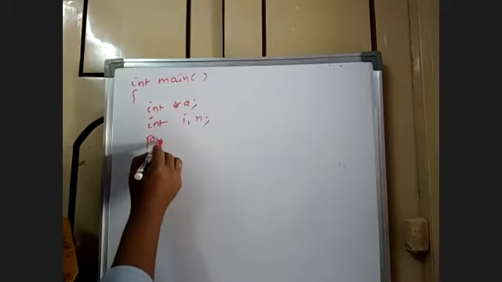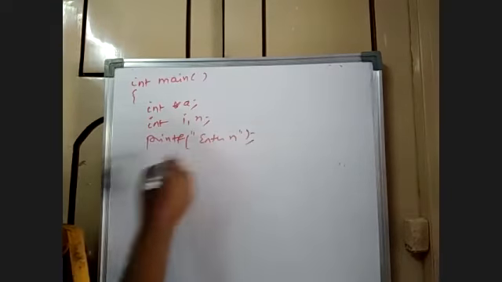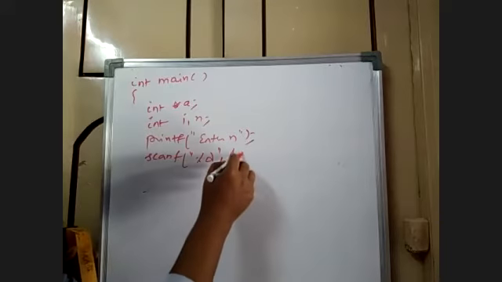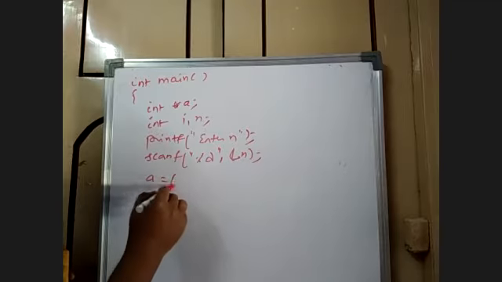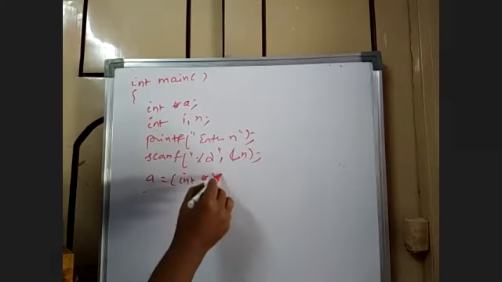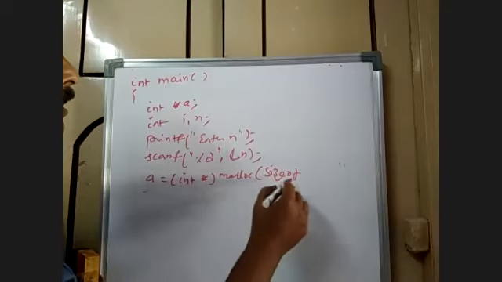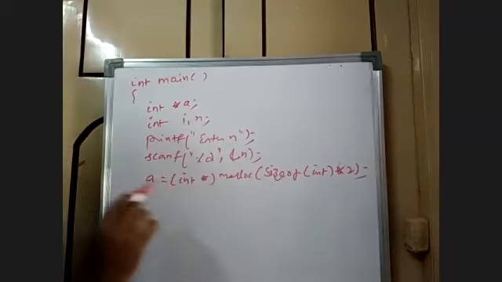How many elements do we need? I would like to continue the same program. Enter n, scanf percentage d ampersand n only. Now I need a is equal to int star malloc, size of int into 2. This is how memory is created.